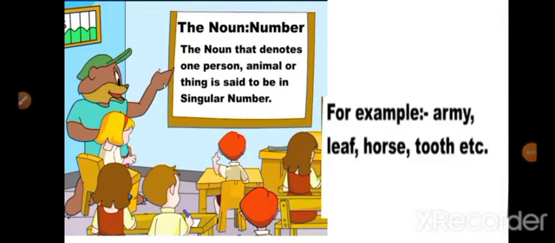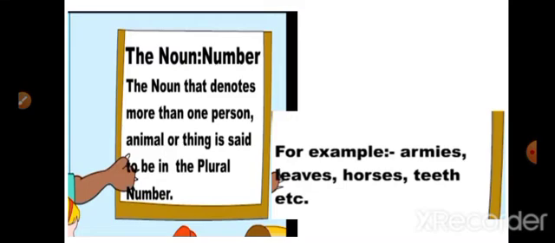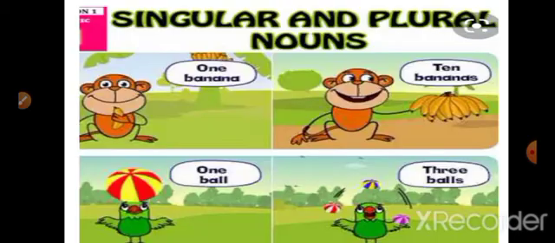The noun that denotes one person, animal or thing is said to be in singular number. For example, army, leaf, horse, tooth, etc. The noun that denotes more than one person, animal or thing is said to be in the plural number. For example, armies, leaves, horses, teeth. Some more examples are given here, singular and plural nouns. One banana, 10 bananas. One ball, 3 balls.